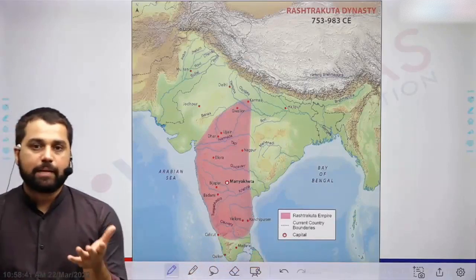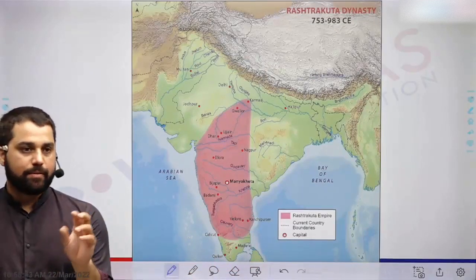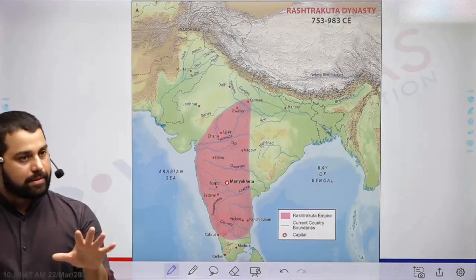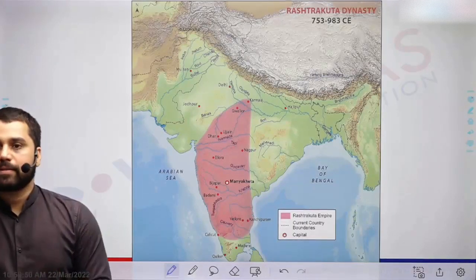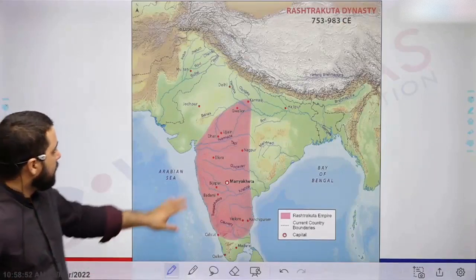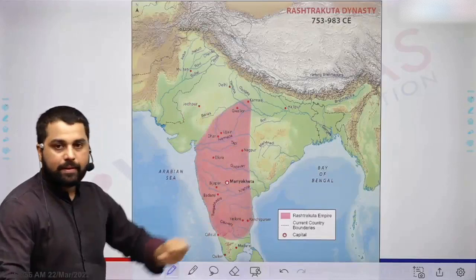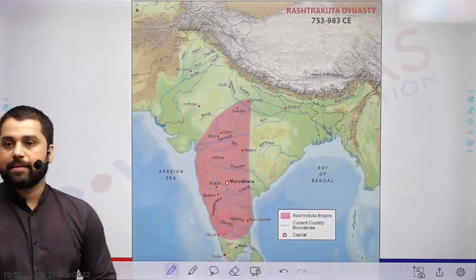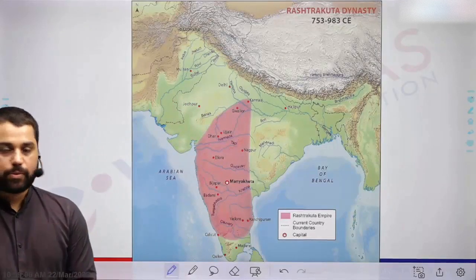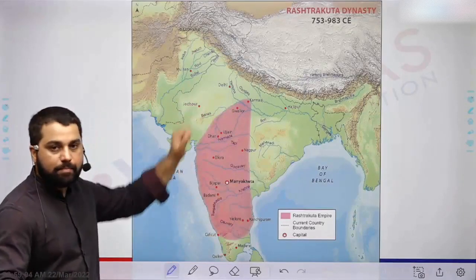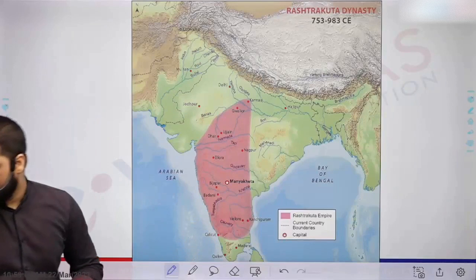There is a small kingdom here, the Pandyan kingdom. So ये जो struggle between Pallavas and Chalukyas है, वहाँ पे there is a third party also, which are Pandyas of Madurai. But they are a smaller party of this struggle. Anyways, so Rashtrakuta emerged as the most important dynasty in the 8th, 9th century. It ruled for more than 200 years, not only the Deccan area, but in fact some parts of northern territory and southern territory also.